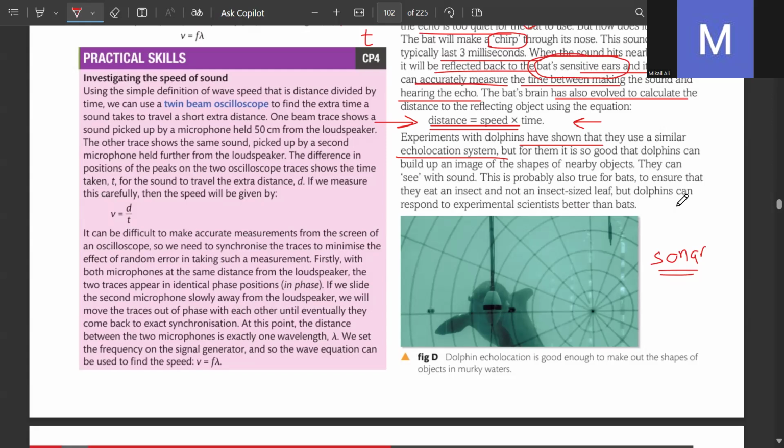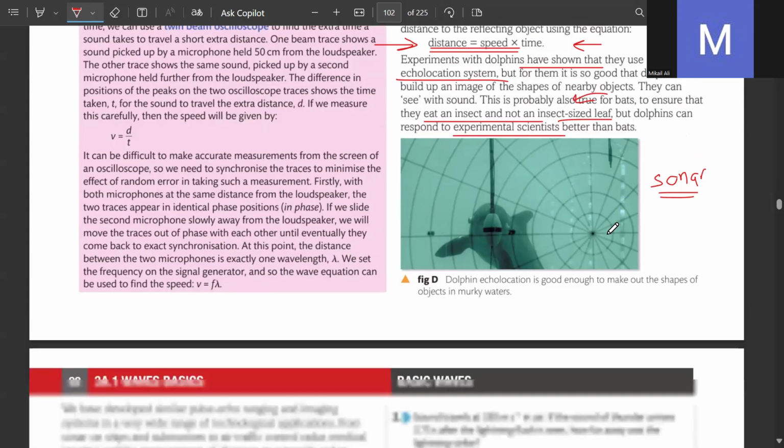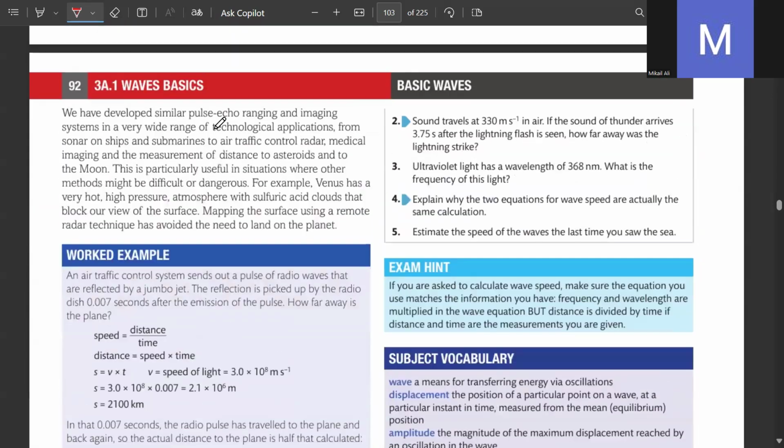This is probably also true for bats, to ensure that they eat an insect, but dolphins can respond to experimental scientists better. We have developed similar pulse echo ranging and imaging systems for a very wide range of technological applications, from sonar on ships and submarines to air traffic control. I forgot this: how does air traffic control work? How are aeroplanes seen? Because they don't have any Wi-Fi connection. Sonar. That is also sonar. We have such big towers, and they throw out pulses as well.